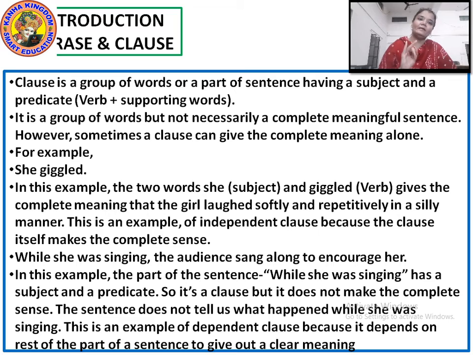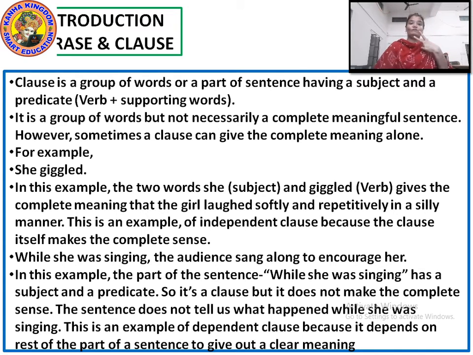Independent clause and dependent clause. There will be two kinds of clause. I'll explain that further, because it depends on the rest of the sentence. Here also I have given you two sentences: she giggled, and while she was singing, the audience sang along to encourage her. She giggled is on its own a clause, an independent clause, which does not need the support of other sentences or other words. While she was singing is also a clause, but it is a dependent clause and it depends on the rest of the sentence to give out a complete meaning.